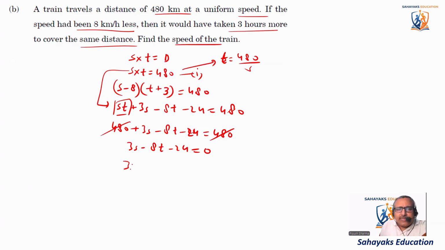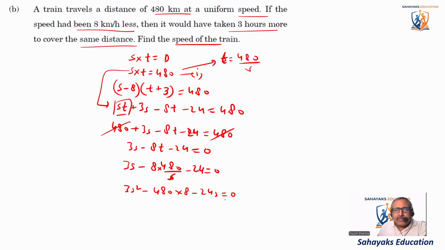So it says 3s minus 8 into 480 by s minus 24 is equal to 0, and multiply the entire equation by s. So it comes out to be 3s square minus 480 into 8 minus 24s is equal to 0.